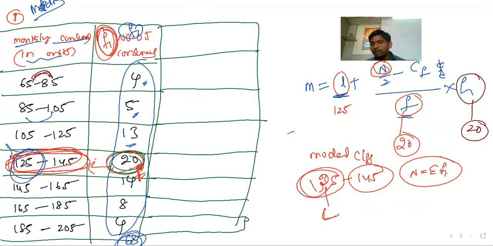So sigma Fi is N. The answer is N equal to 68 for the given problem. You can add 4 plus 5 plus 13 plus 20 plus 14, and if you add these, you are going to get 68. As time permits, I am directly saying the answer is 68.